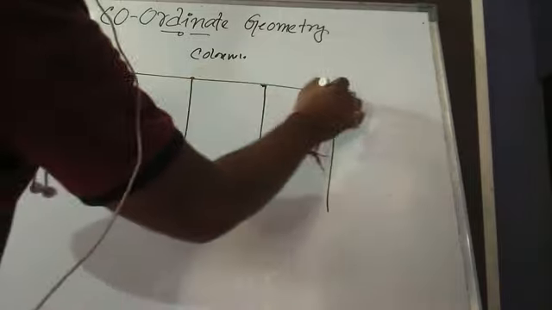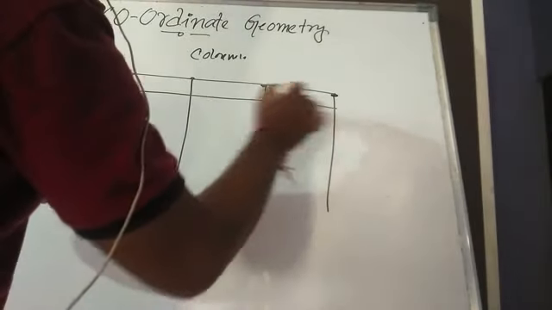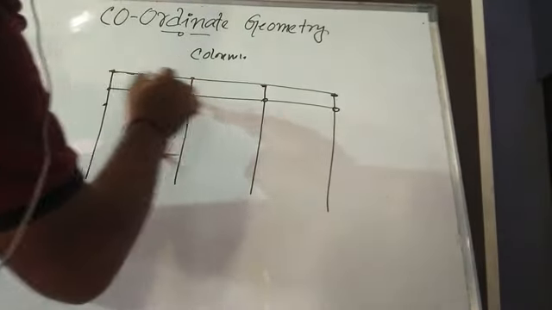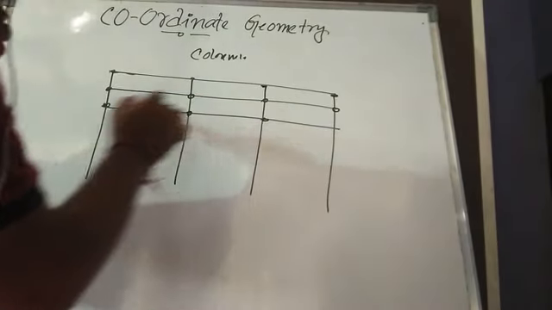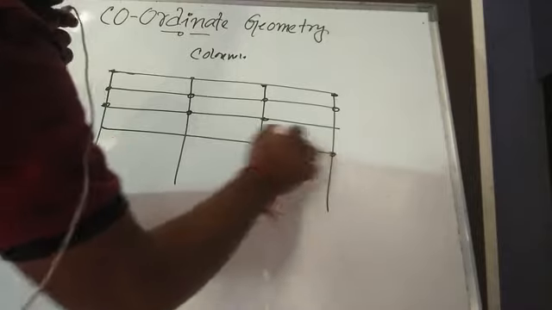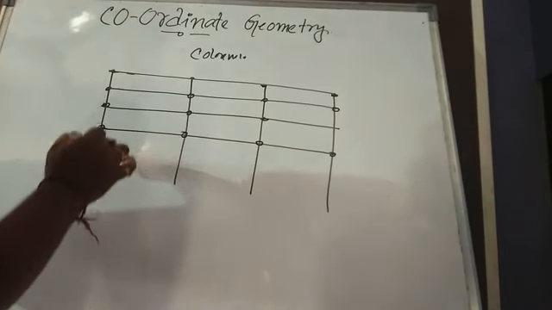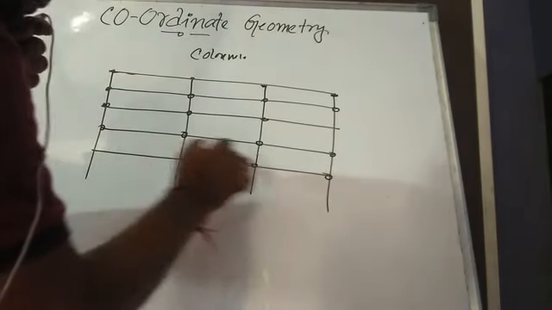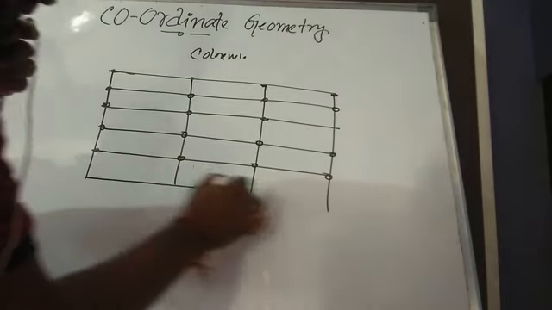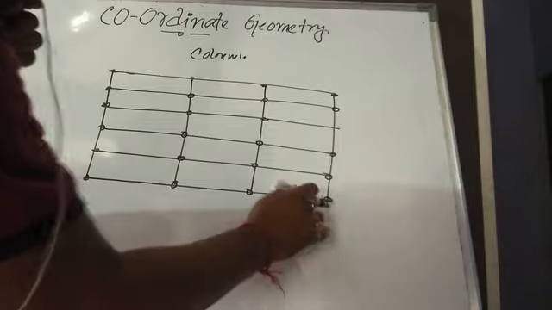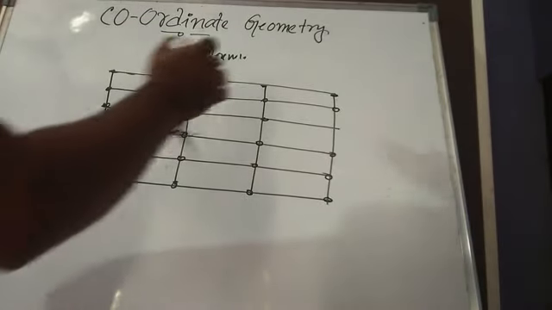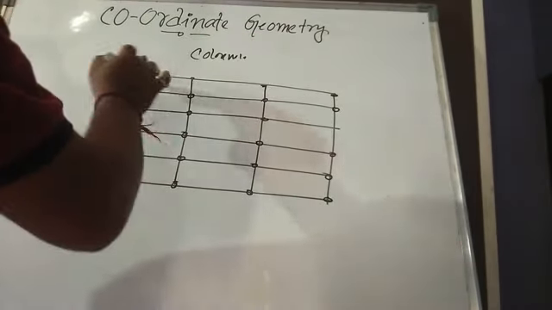Suppose these are the benches in every column. How many columns do we have? We have 4 columns.